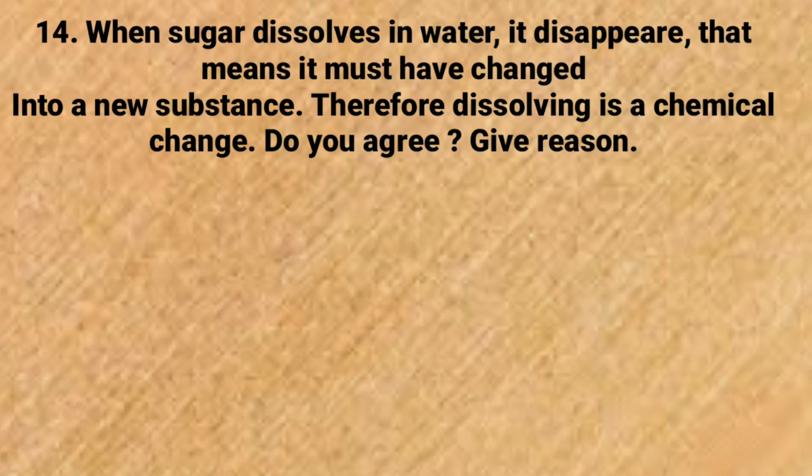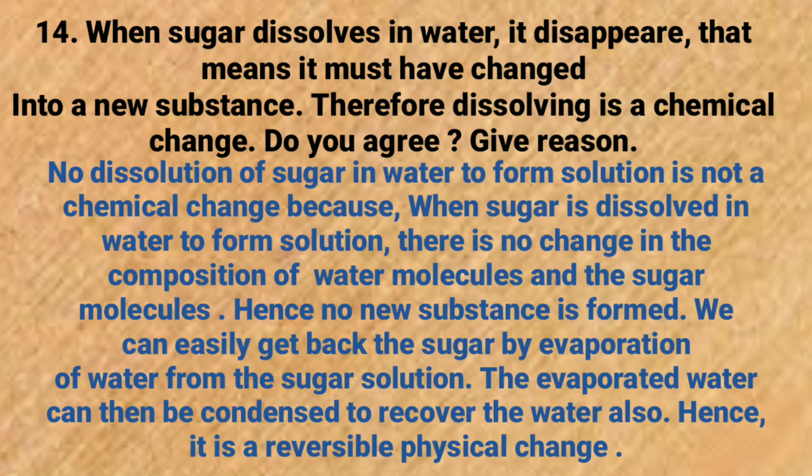Let us take one more question. When sugar dissolves in water, it disappears. That means it must have changed into a new substance. Therefore, dissolving is a chemical change. Do you agree? Give reason. Now come to answer. No, dissolution of sugar in water to form solution is not a chemical change, because when sugar is dissolved in water to form solution, there is no change in composition of the water molecule and the molecule of sugar.